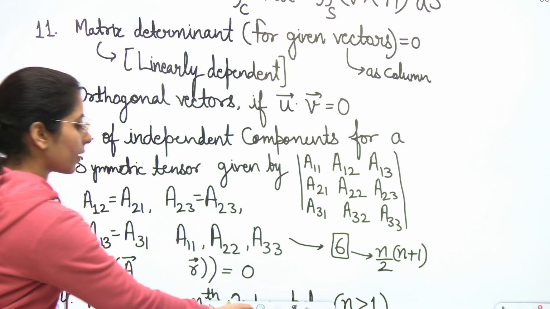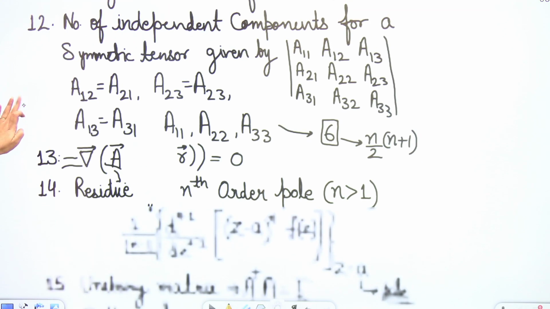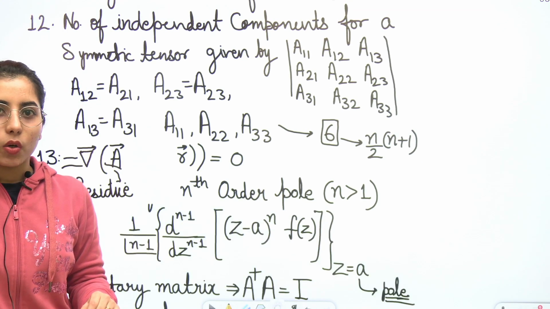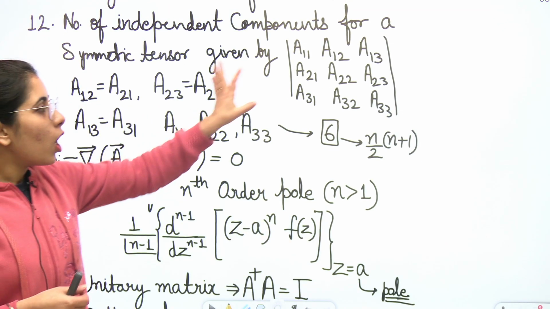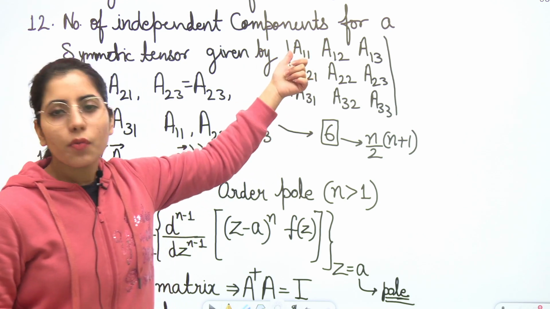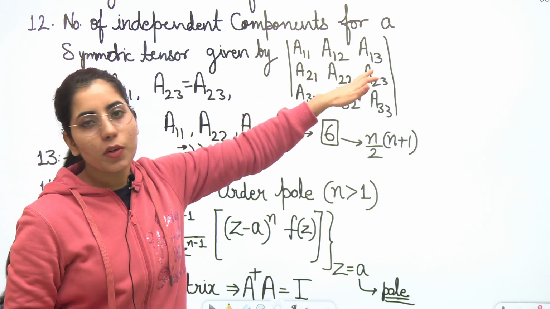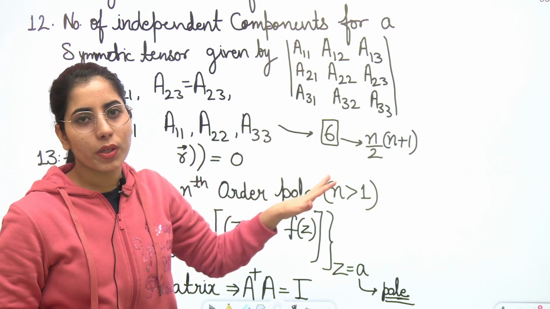Next point. If we consider the number of independent components for a symmetric tensor given to you, I have shown that tensor in this way: A11 is the first element, then A12, first row second column, A13, first row third column, like that I have just shown it here.